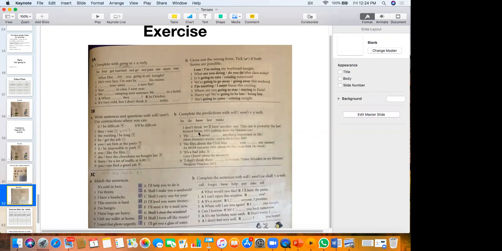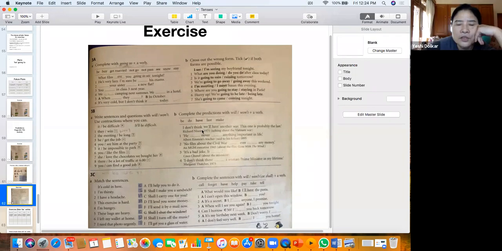This is what Richard Nixon said in 1971, talking about the Vietnam War. So this is what he said: I don't think we will have another war. It's a prediction.